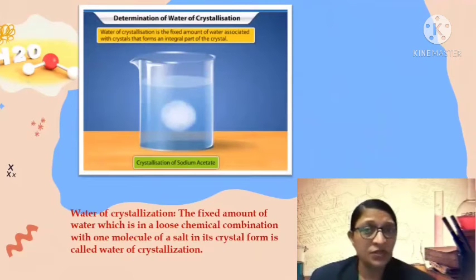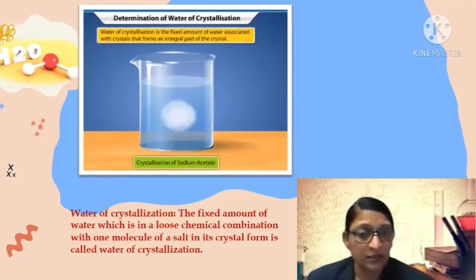Water of crystallization is the fixed amount of water associated with crystals that forms an integral part of the crystal. It means a fixed amount of water which is in a loose chemical combination with one molecule of a salt in its crystal form. For example, crystallization of sodium acetate, you can notice here in this figure.